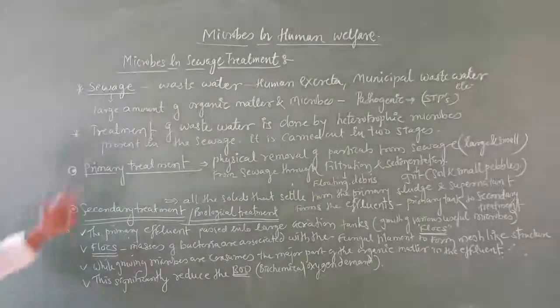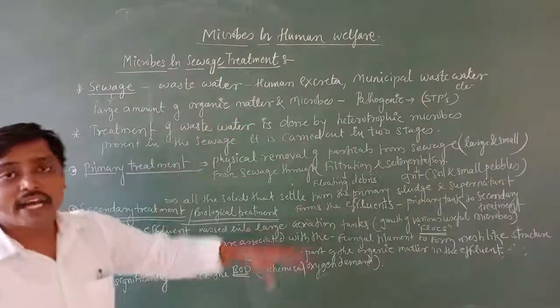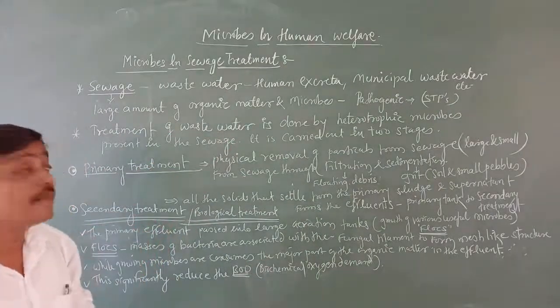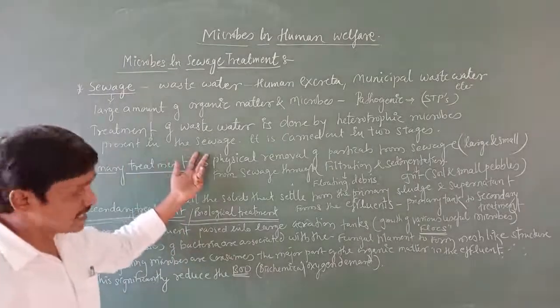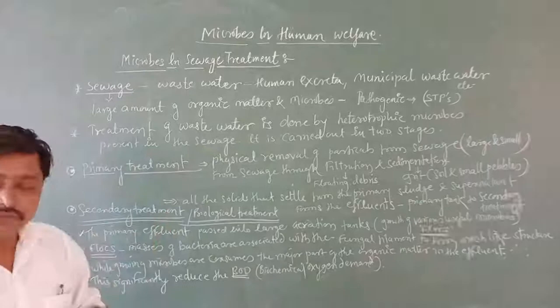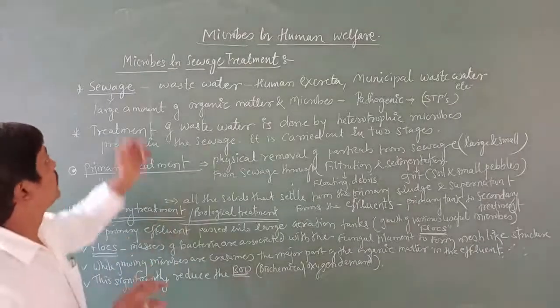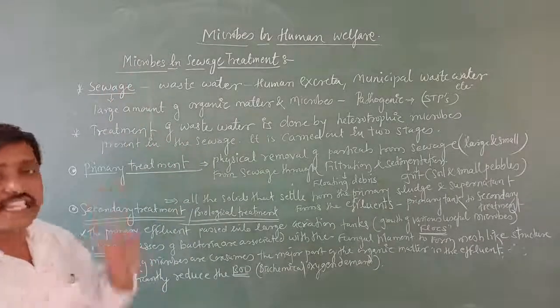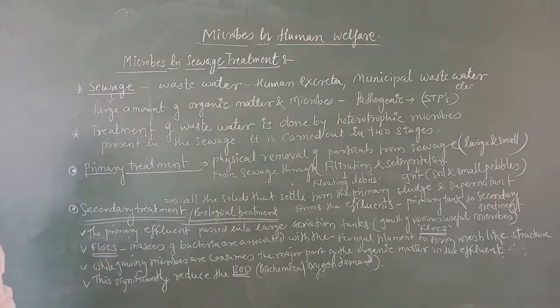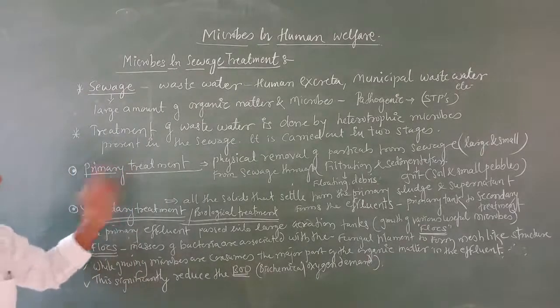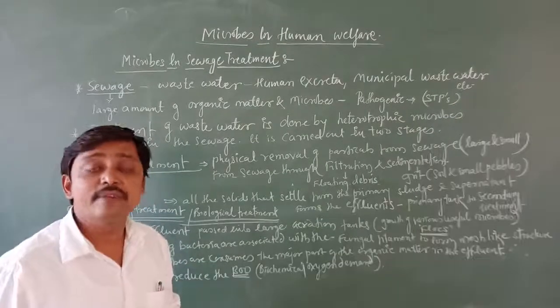And next, the treatment of sewage water is done by using the heterotrophic microbes, which are already present in the sewage. And how can this be carried out? The sewage water treatment is carried out in two steps. What are those two steps? First one is primary treatment.